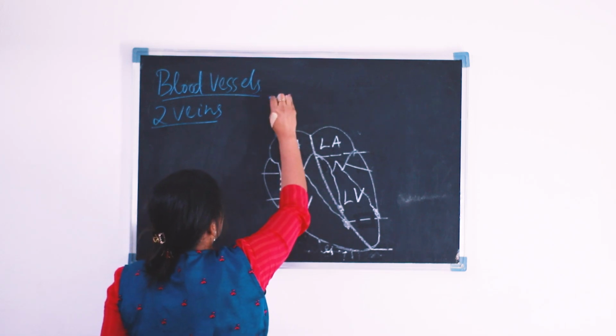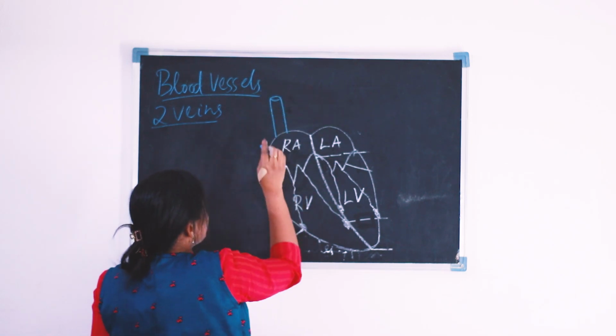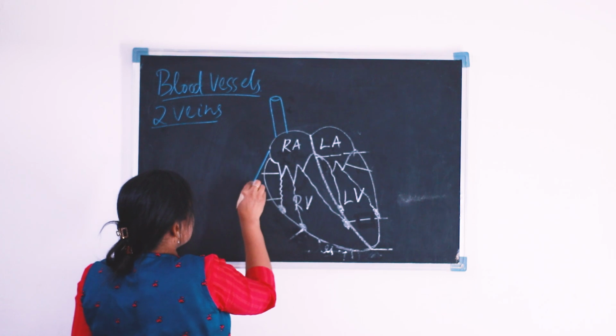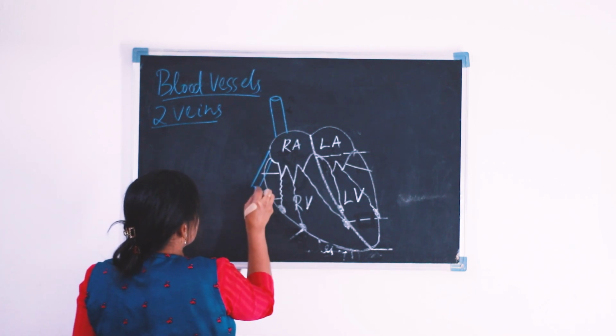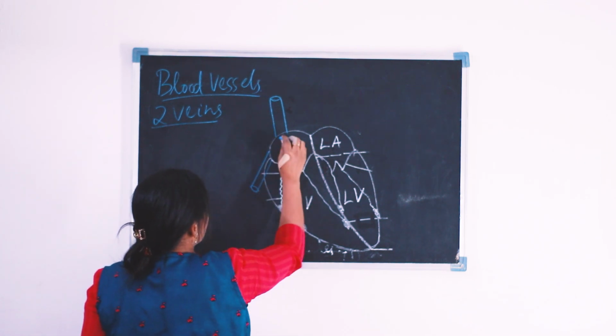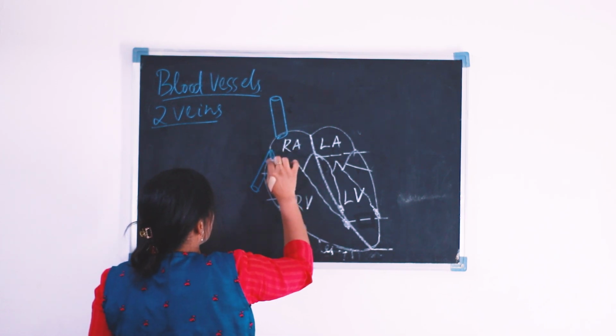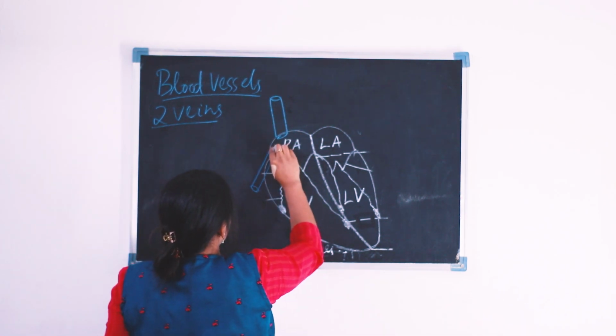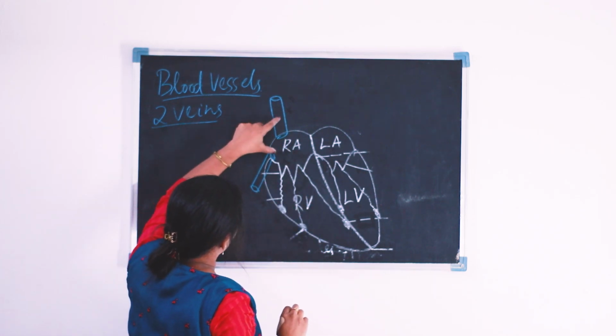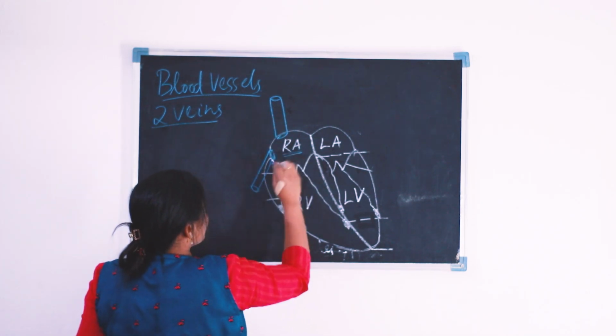One vein is here, that is our superior vena cava, and the other one is located here. This is our inferior vena cava. The superior vena cava opens here, and the opening of the inferior vena cava is here. That is, both these veins open into the right auricle.